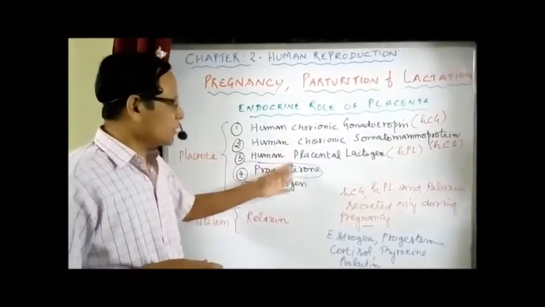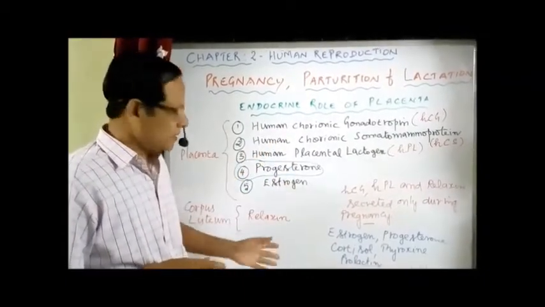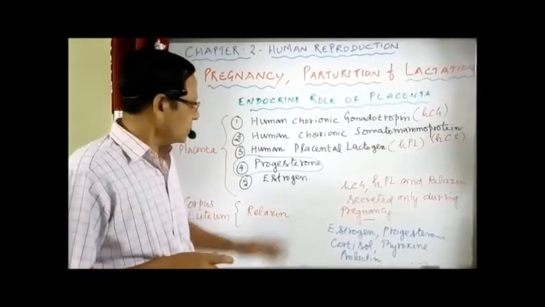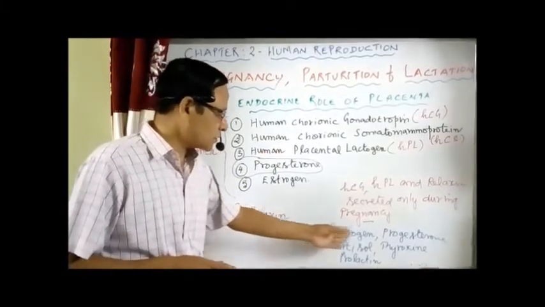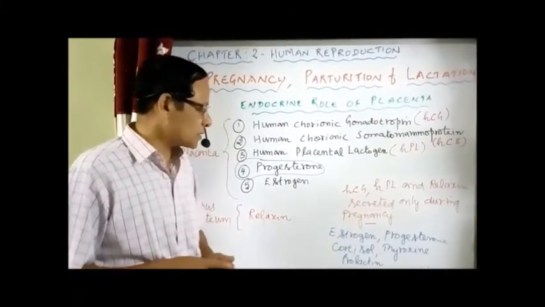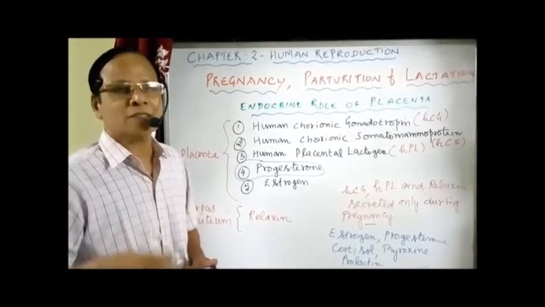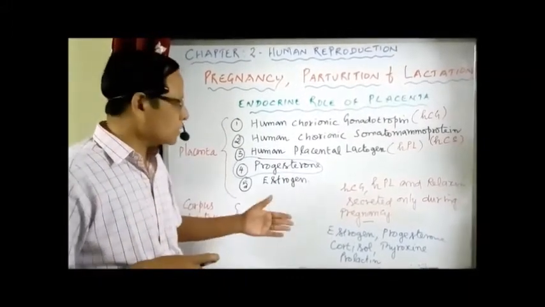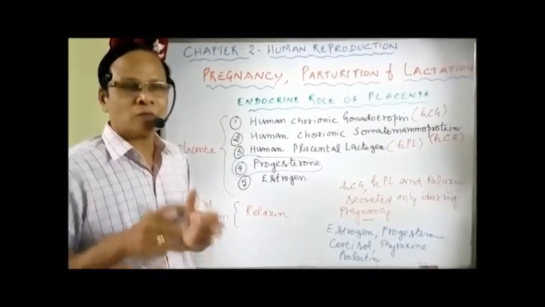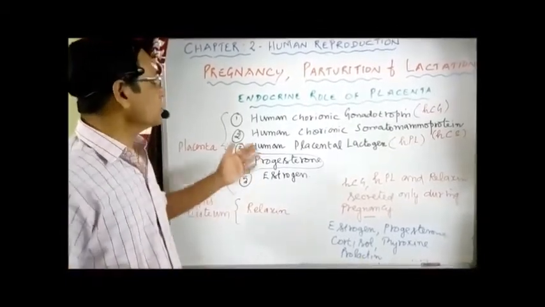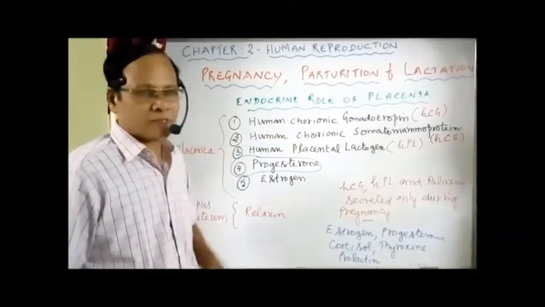So these are all the major hormones secreted by the placenta. That's about the endocrine role of the placenta.